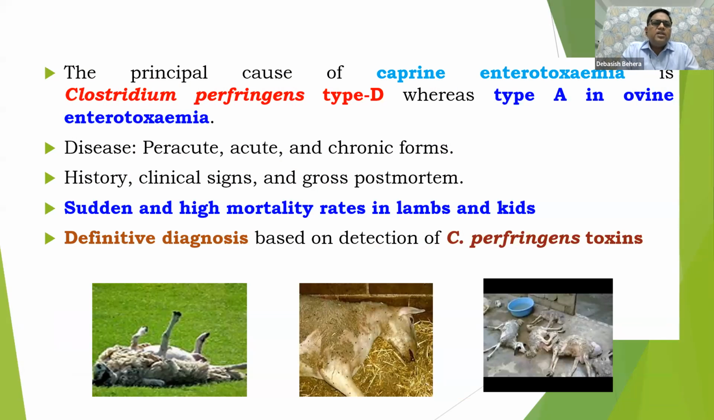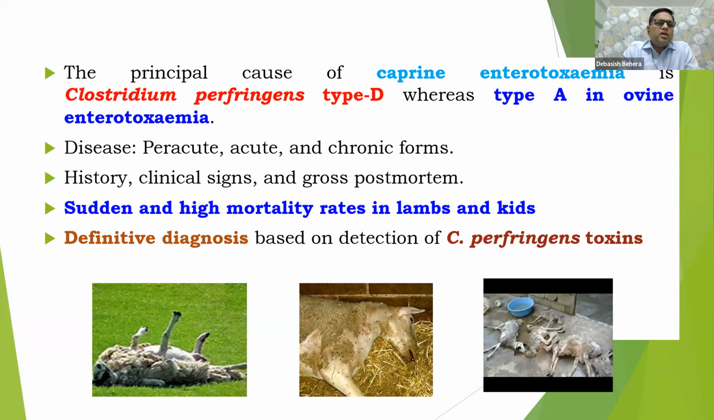As regards my next slide, the principal cause of caprine enterotoxemia, I am talking about goats, is mostly Clostridium perfringens type D. Enterotoxemia in goats, we have mostly seen this in studies, and I have collected this information from a few pieces of literature. Whereas type A is mostly found in enterotoxemia in sheep.